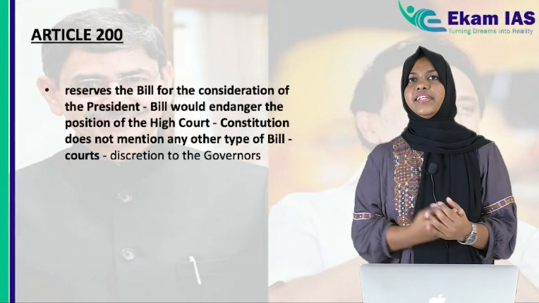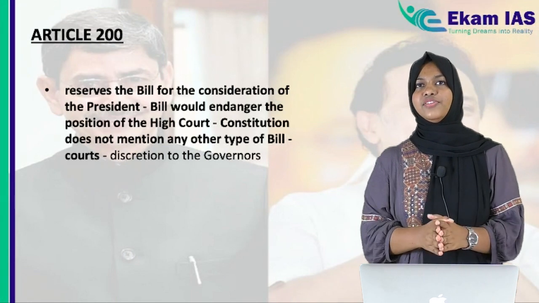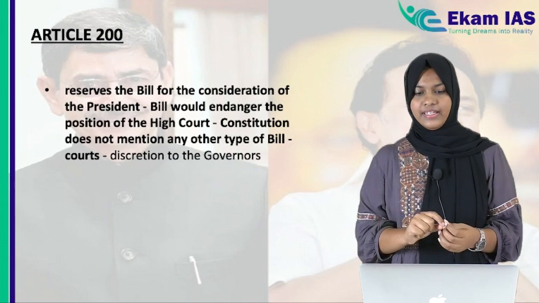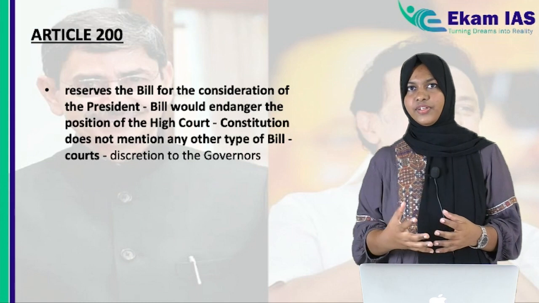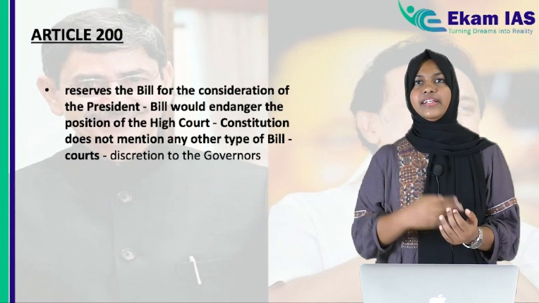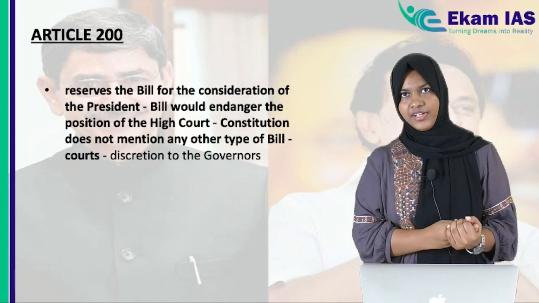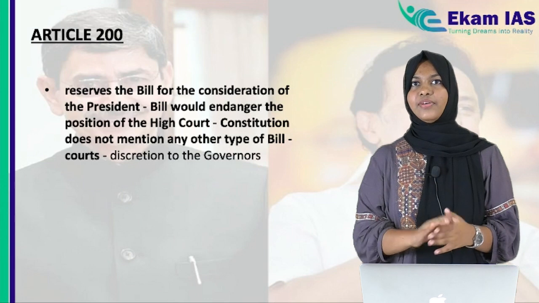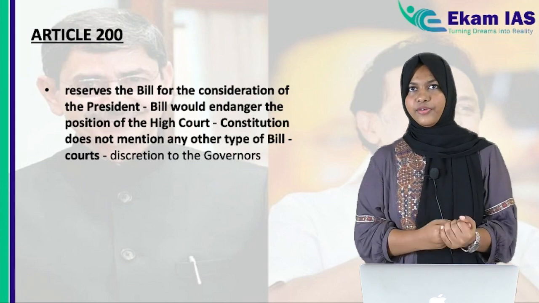Then the 4th power is reserving the bill for the consideration of the president. And in the constitution, the only ground mentioned for that is if that particular bill will affect or hamper the position of a High Court. Then the governor can reserve that particular bill for the consideration of the president. And the constitution has not mentioned any other ground except this hampering of the position of the High Court.